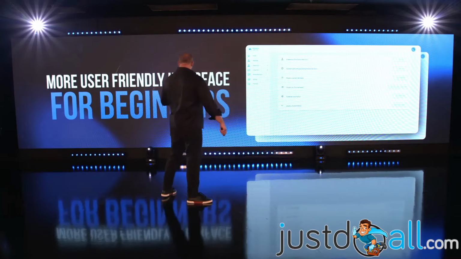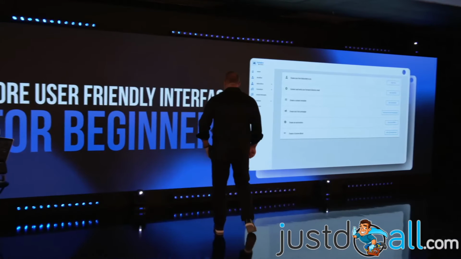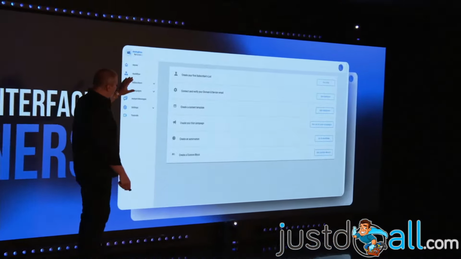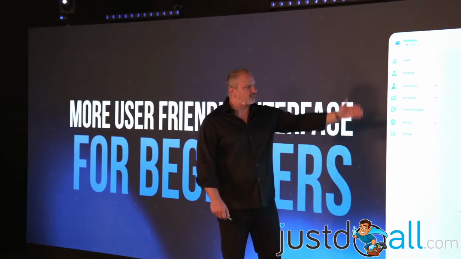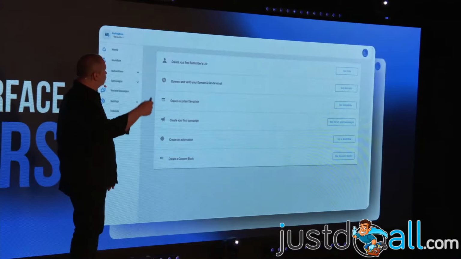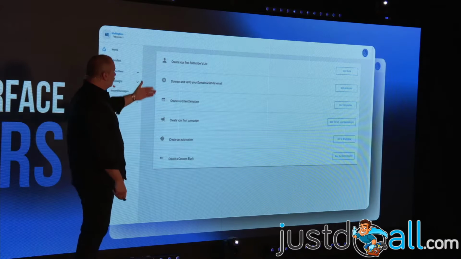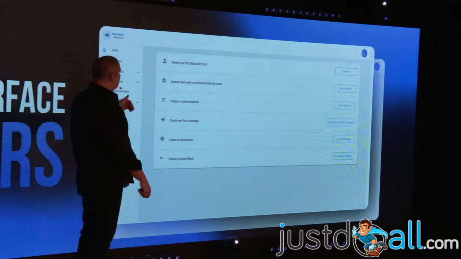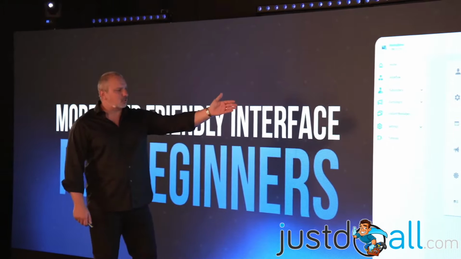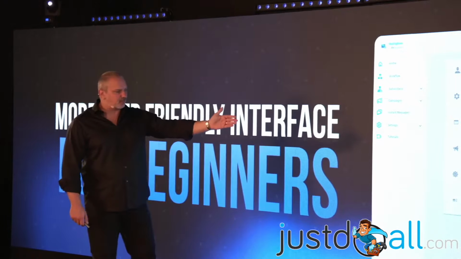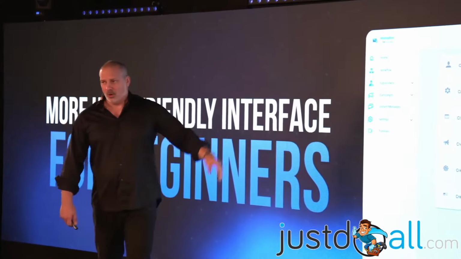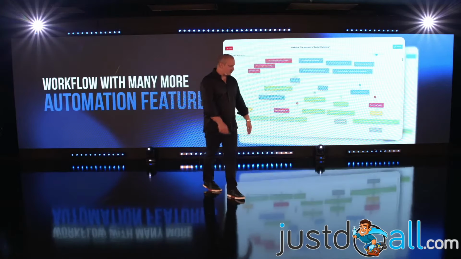So what you're gonna see on the new Mailing Boss is the new user interface, which is friendly. It's more friendly for new users. Like, this is going to be your main interface. We're gonna have some questions, and then it's gonna be easier for you to see what you wanna do. How you wanna start? Create a list. You wanna connect your domain or your sender email. You wanna create a content template. You wanna create your first campaign. You wanna create an automation, or you wanna create a blog. So you have this right there in your face, super easy to use to start with Mailing Boss.